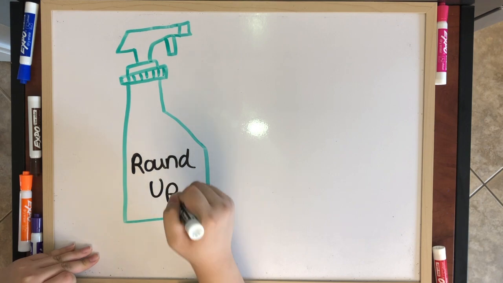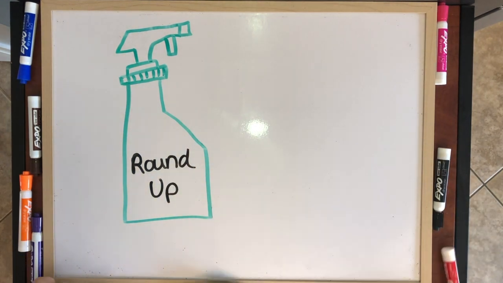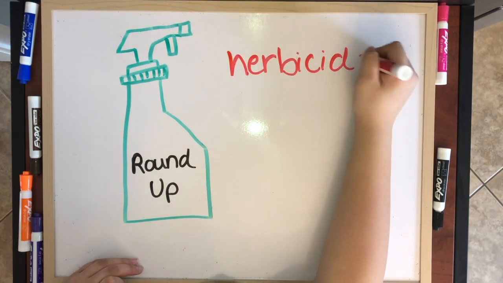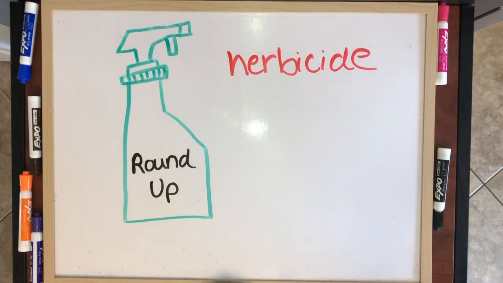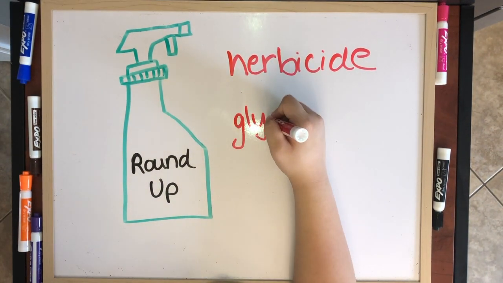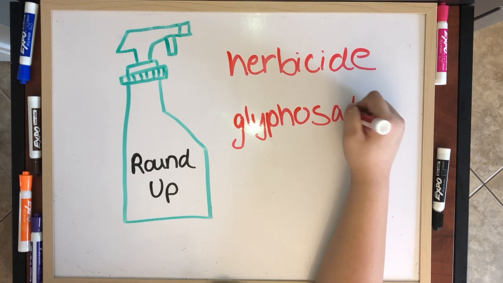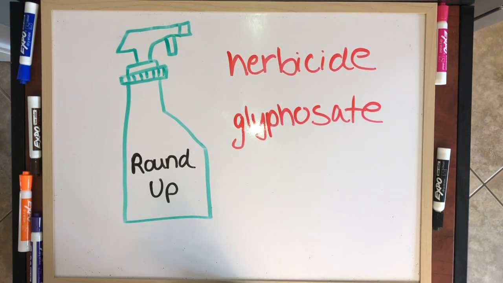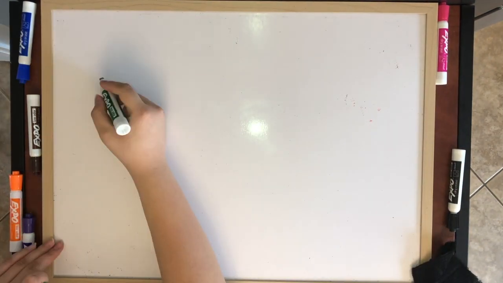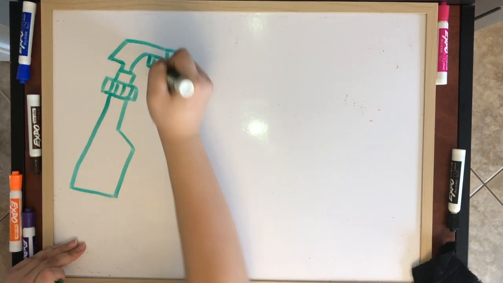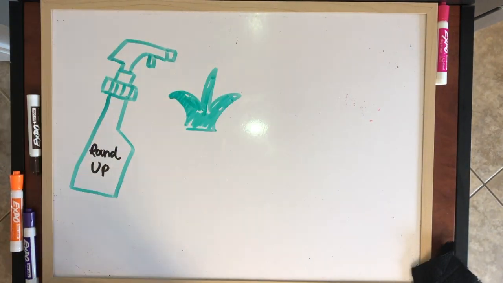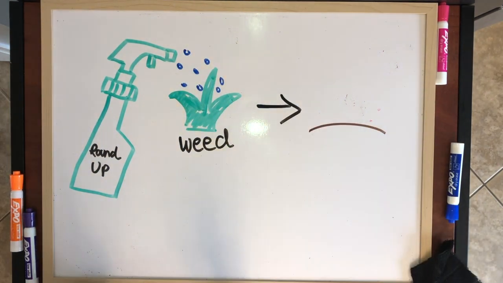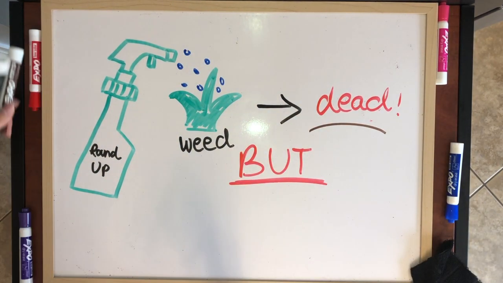Roundup is a brand name for the herbicide, glyphosate. Glyphosate works by preventing plants from being able to make the proteins they need to survive. Since virtually all plants make these essential proteins the same way, glyphosate affects nearly all plants. Of course, this is a double-edged sword. While Roundup is a great weed killer, its broad-spectrum effects make it a decent crop killer too.